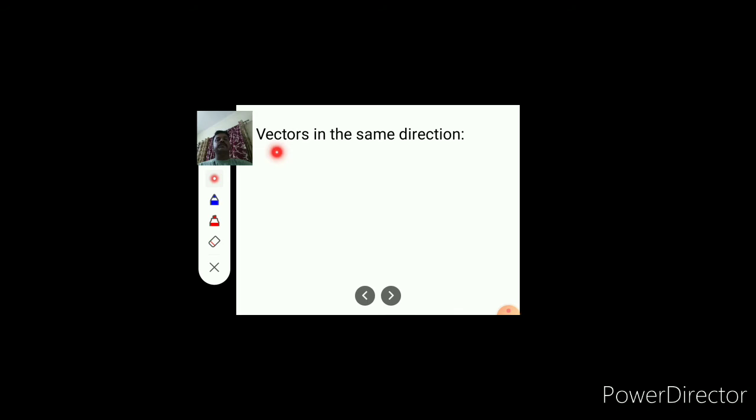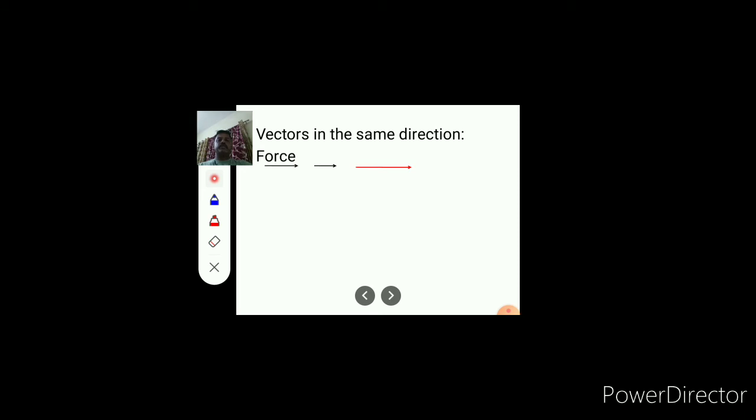Vectors in the same direction. If two vectors are in the same direction, suppose we consider a vector quantity, force. Here we consider two vectors in the same direction having different magnitudes. If two vectors are in the same direction, the resultant is also in the same direction.